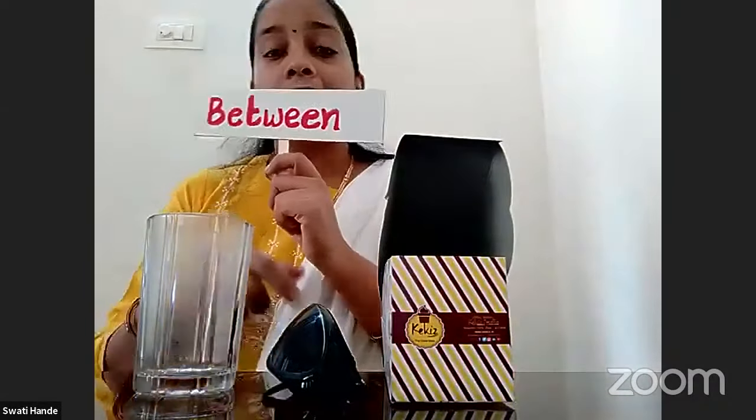Okay, now the last thing. Here there is a glass, and the goggle is in the center. So what is the word for center? Between. Very good. The goggle is between the box and the glass.